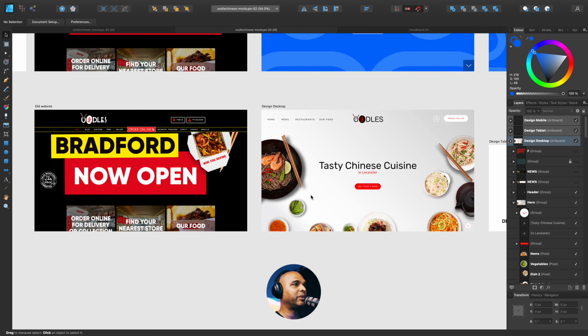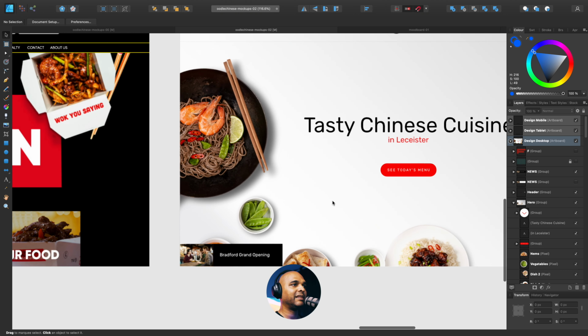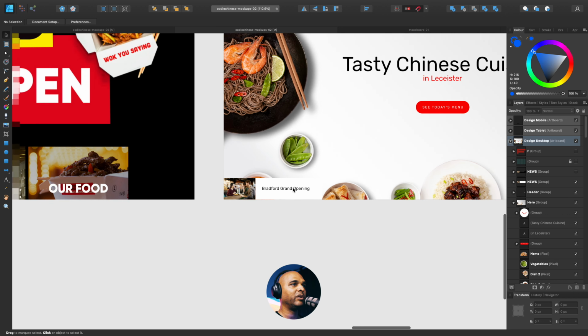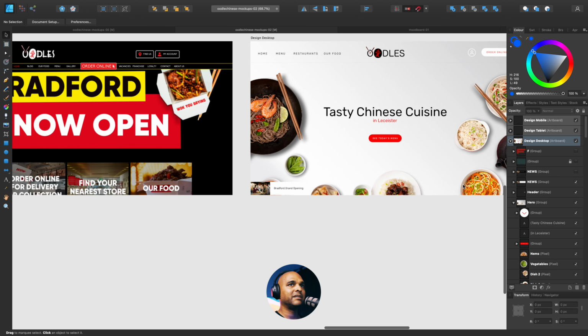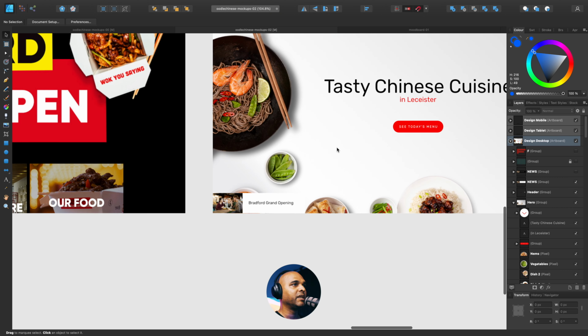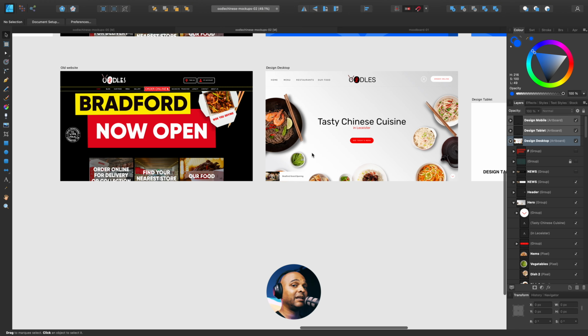Now, another element we could add, if you want to let people know that there's a new restaurant opening in Bradford, is to use a news element like this. So you see here at the bottom, like this, or in white, and I know in white you don't really see it, but the idea is that maybe you have a different background. The idea is that you have a white and a black version, I mean a contrasty version. So using this with a slide in is going to be more subtle, and you can still pass the message.